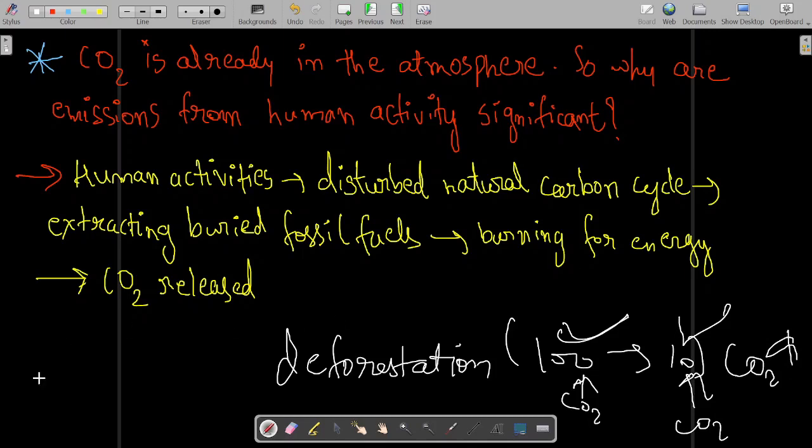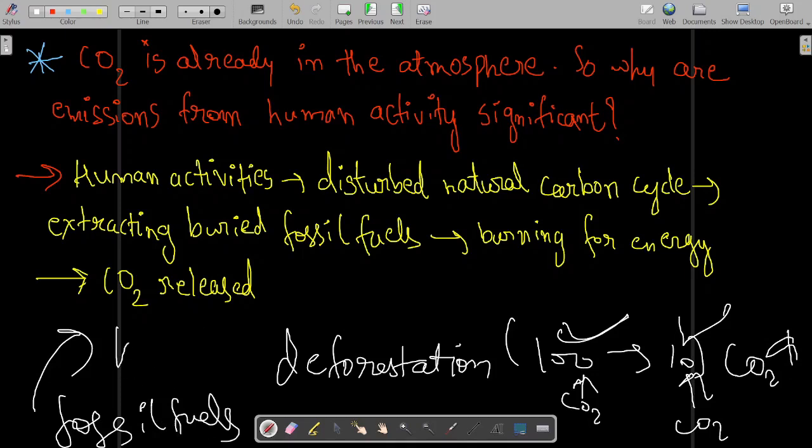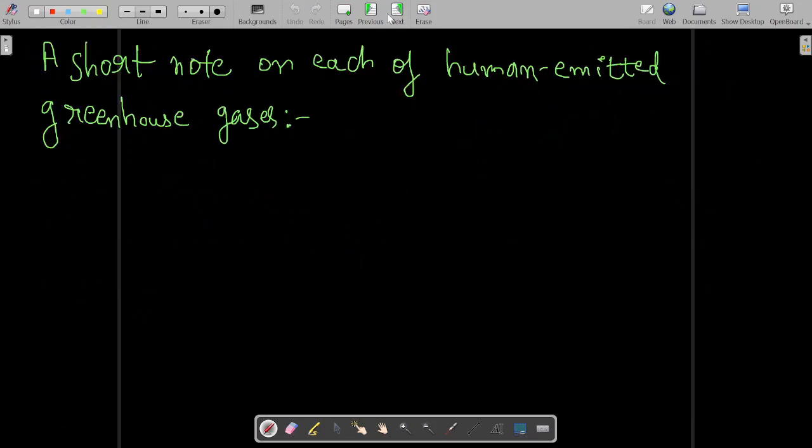Moreover, we are extracting fossil fuels from inside the earth and we are burning them. So again CO2 increased. These are the things which have increased the concentration of CO2 in the atmosphere.